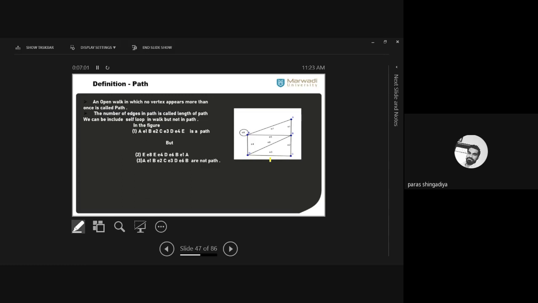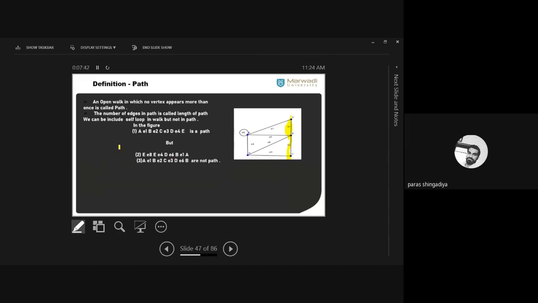Clear? So here one of the examples is A, e1, B, e2, C, e3, D, e4, E. Okay, that is this one. Now that is an open route A to E, and no such vertex is repeated in between A to E. Clear? कोई भी vertex repeat नहीं हो रहा. It is not compulsory that you have to cover all the vertices. Okay, for example, if I consider only 3 vertices, A, e1, B, then after e2, C only. A, e1, B, e2, C only. So it involves 3 vertices only. So it is also known as a path. Okay, A, e1, B is also known as a path. Clear?